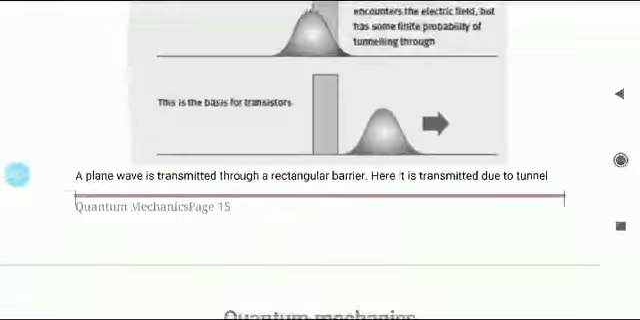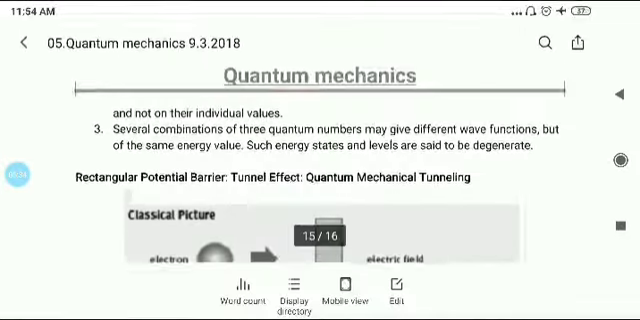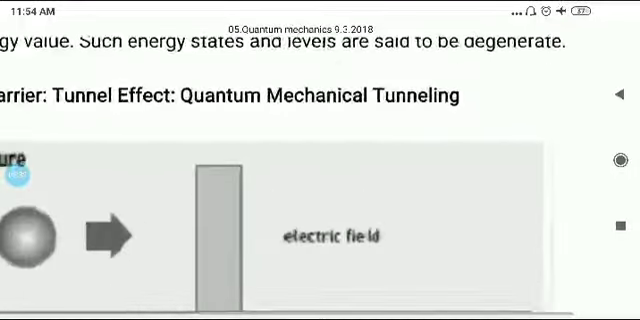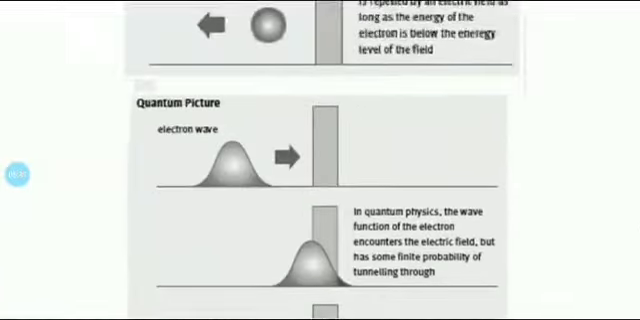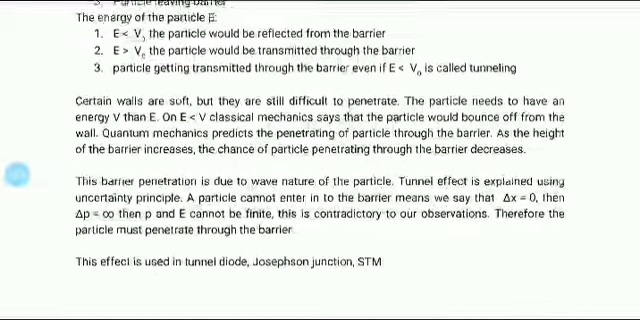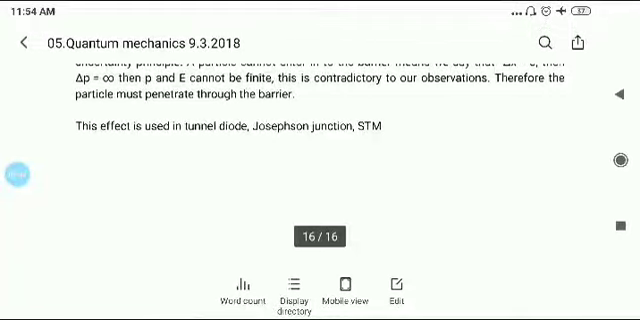So this process is called quantum mechanical tunneling, and a particle having lesser energy is found to cross the potential barrier because of its dual nature. So with this, we complete our quantum mechanics chapter. Thank you.